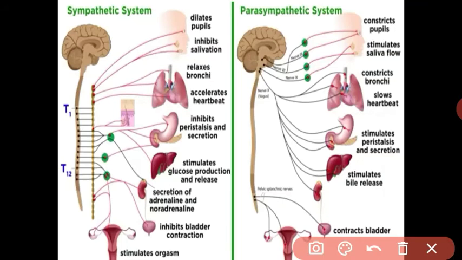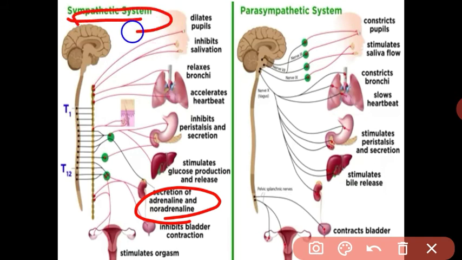See, you might have heard that diabetes patients, when suffering from stress, their sugar increases. What happens when you are in stress? At that time your liver converts the glycogen into glucose, so the glucose level in the blood increases when we are in the sympathetic condition. Got it? There is secretion of the adrenal hormone. I told you, the adrenaline hormone inhibits the bladder contraction and stimulates the organs. These are the changes, the effects in our body parts when we are in the sympathetic condition.